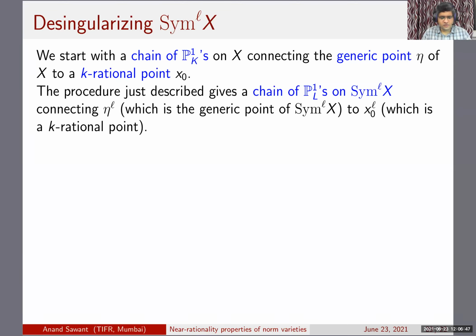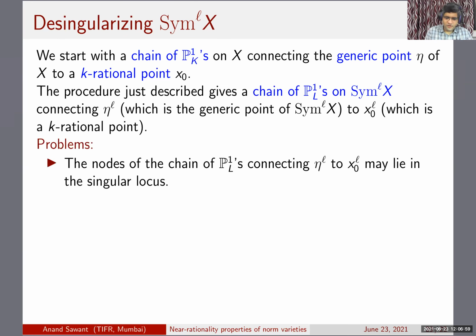the generic point of Sym^L to this X naught to the L, which is a K-rational point. And the problem actually comes from the fact that this X naught to the L is in the diagonal. So here's the point. Of course, it doesn't have to be a single P1, it can be a chain. And by nodes, I mean, of course, it's a chain of P1s connecting. So by these points, I mean the nodes.